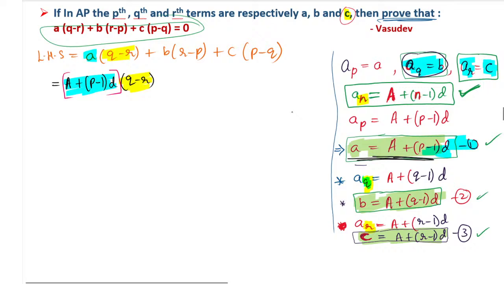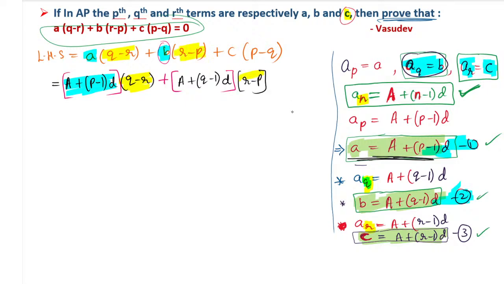Okay, next similarly we have plus. Next the b value. What does that b value refer to? The b value is equation number 2. Substitute that value. It is a little bit of a lengthy process, it will take more space. A plus q minus 1 into d, then we have the bracket. If you put it, it will be better. Next we have here r minus p. The r minus p I have kept as it is.